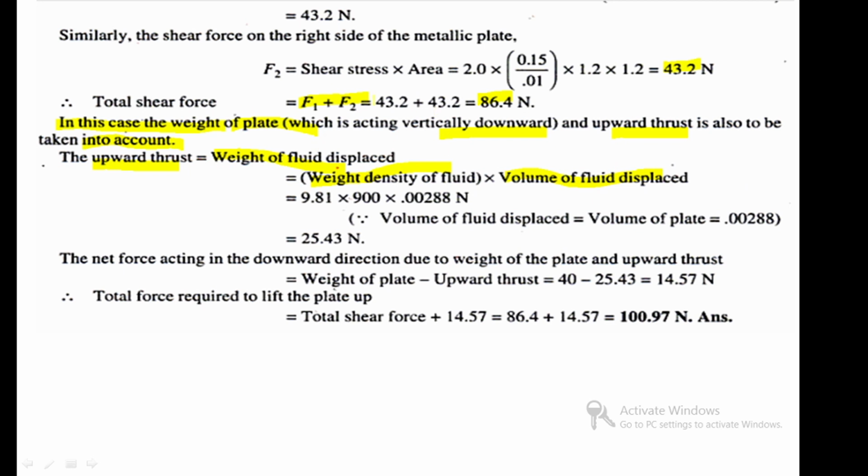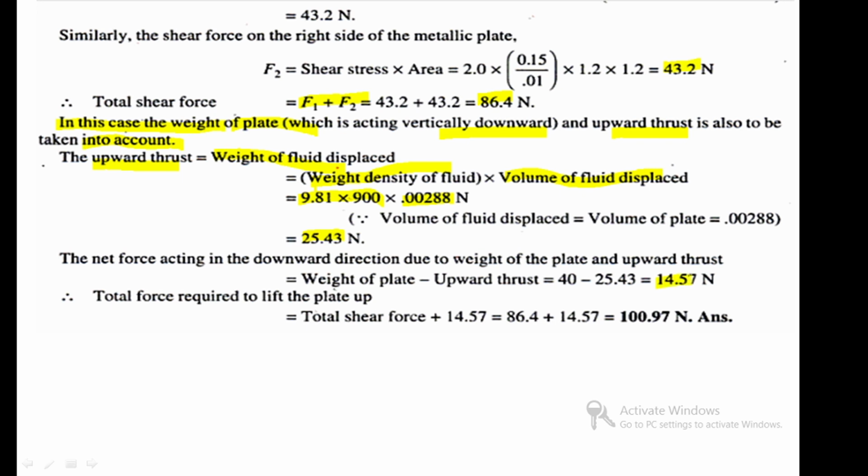Here is the weight: density of fluid, already written in the given data, 900 into 9.81, and the volume is also found in the given data. Here I got the answer 25.43 as the weight loss. So subtract the upward thrust from the weight of the plate.